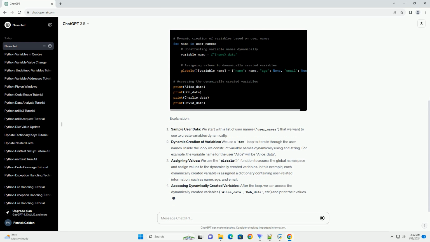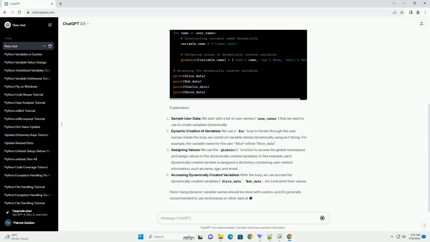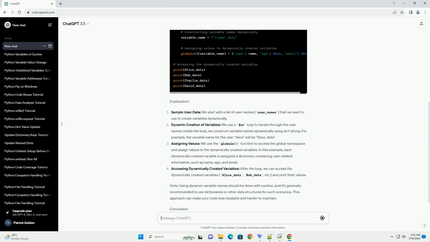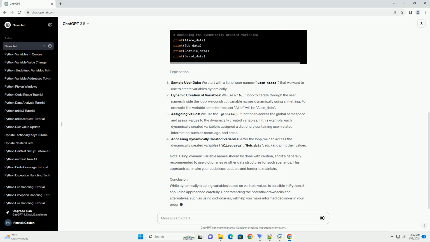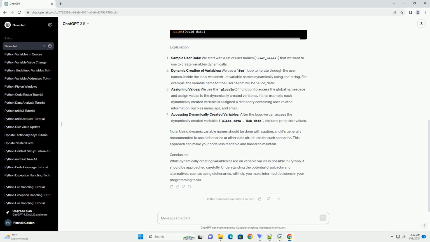Explanation. Sample user data. We start with a list of user names, user_names, that we want to use to create variables dynamically. Dynamic creation of variables. We use a for loop to iterate through the user names. Inside the loop, we construct variable names dynamically using an f-string. For example, the variable name for the user Alice will be Alice_data.